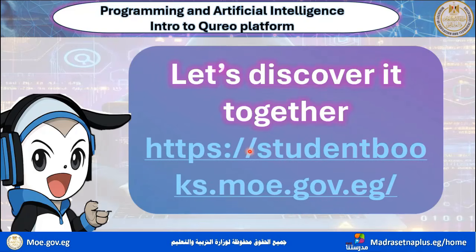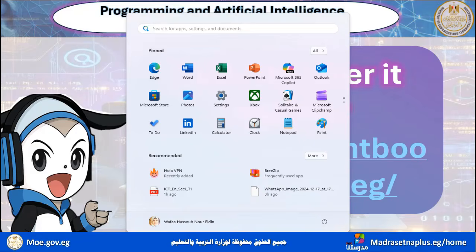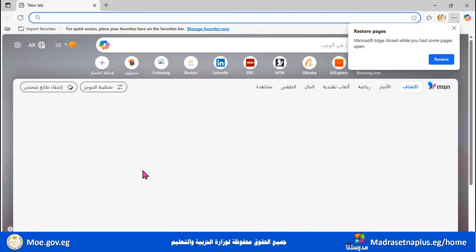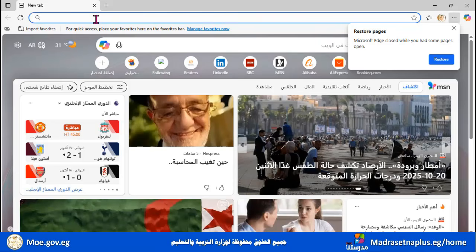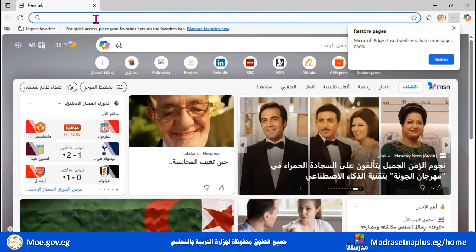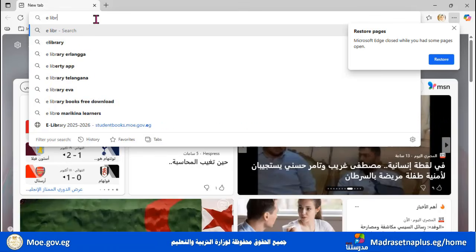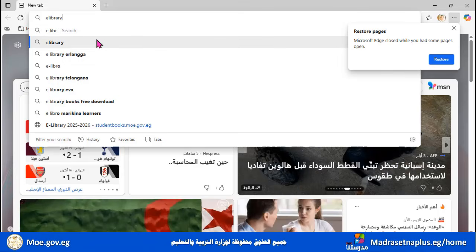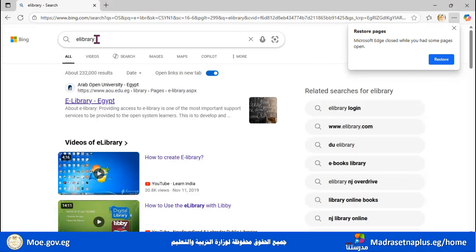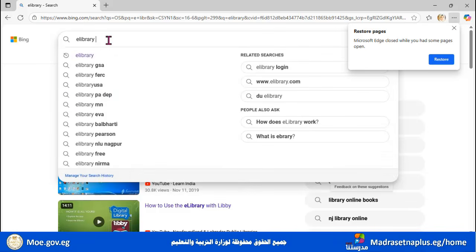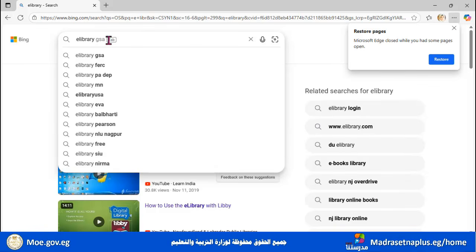This is the clickable link that I told you about. So, we need to move to any browser on your computer, and here we are going to write e-library, okay, and we will find it here, or we can add 2025, 2026.